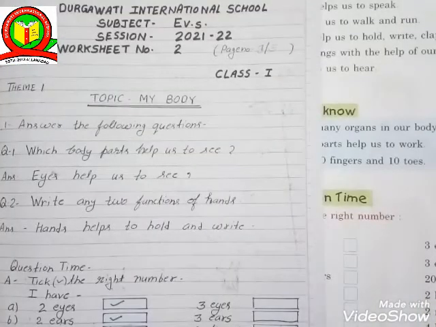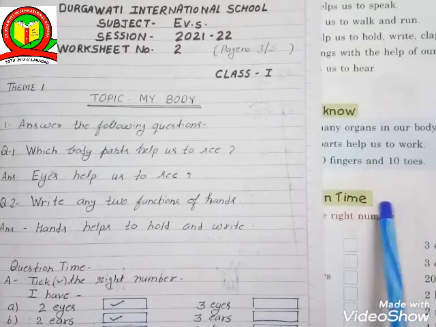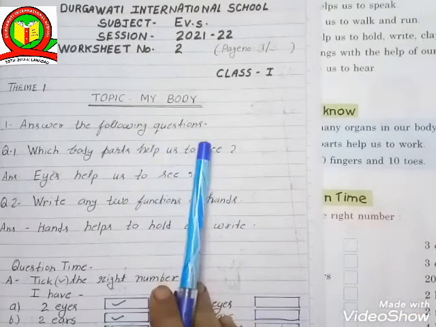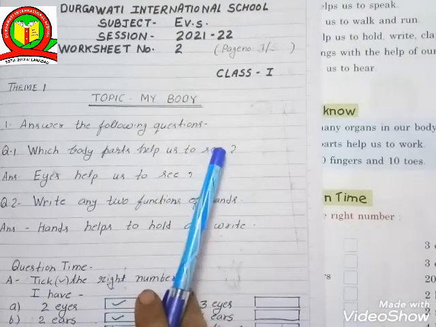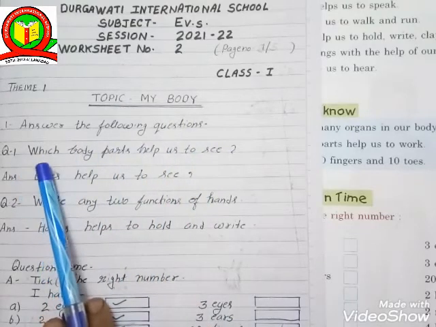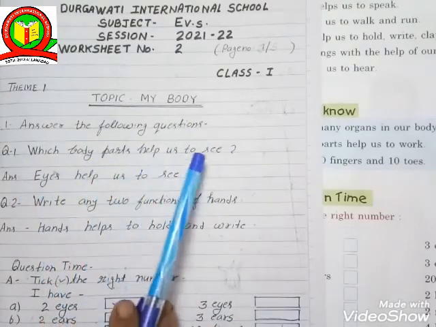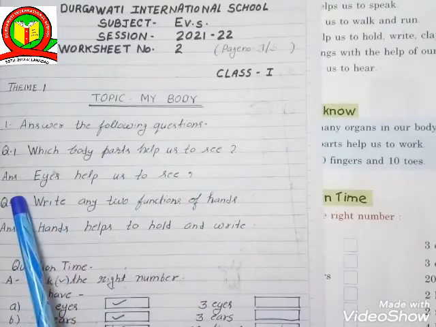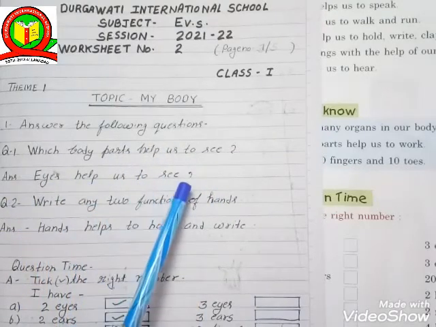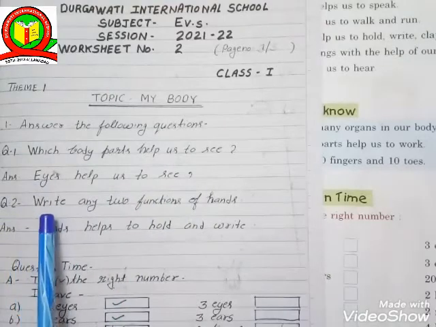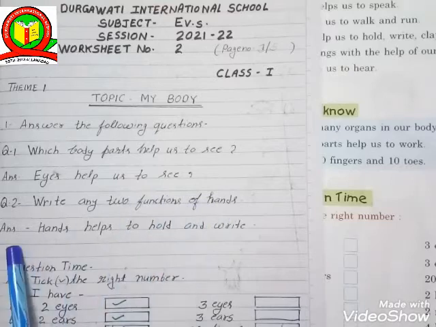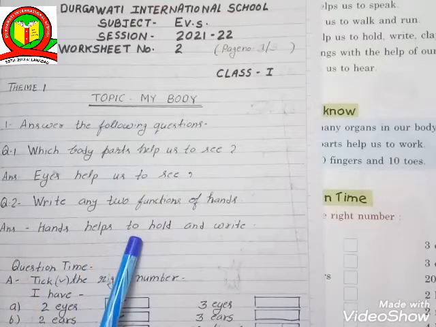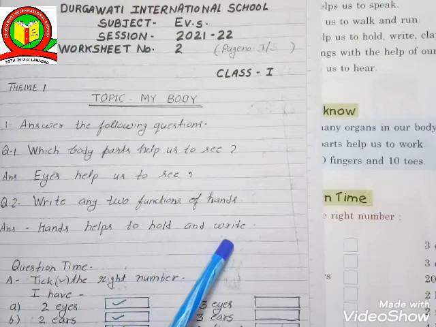So here are a few exercises related to your chapter My Body. There are only a few questions, very simple, short questions. First one, which body parts help us to see? Answer is eyes help us to see. And second question, write any two functions of hand. Answer is hands help us to hold and write.